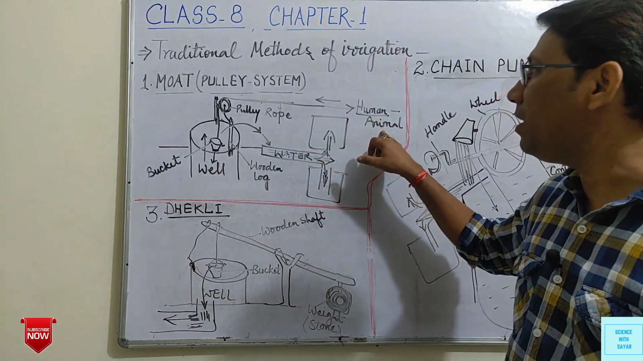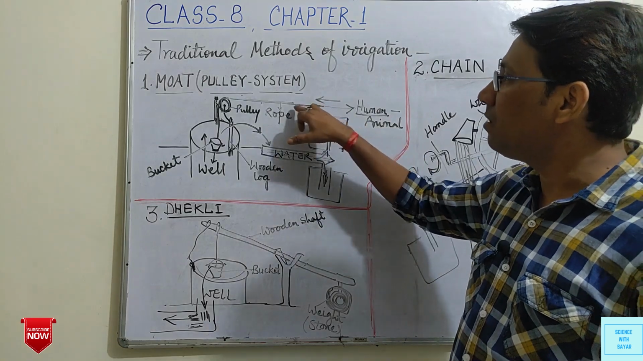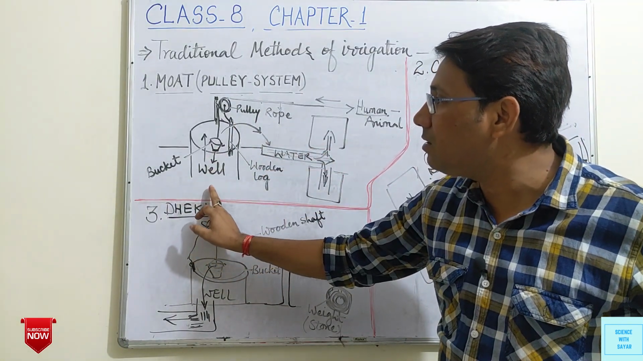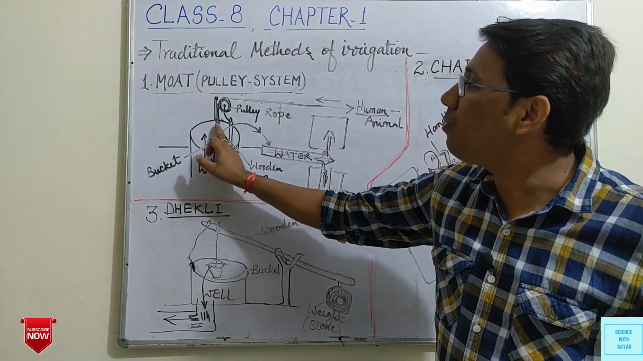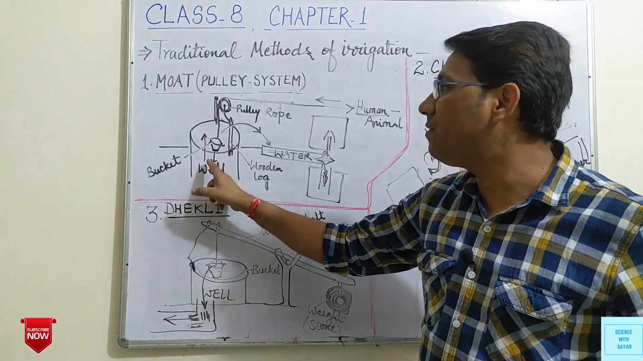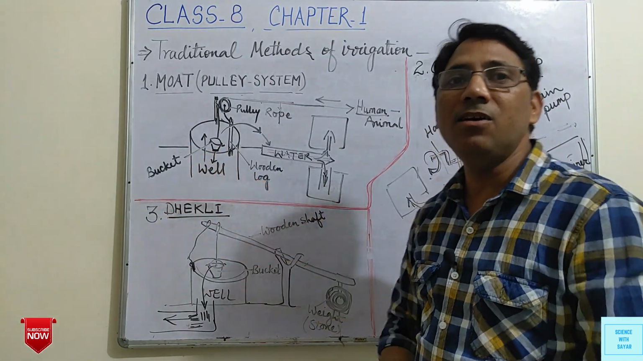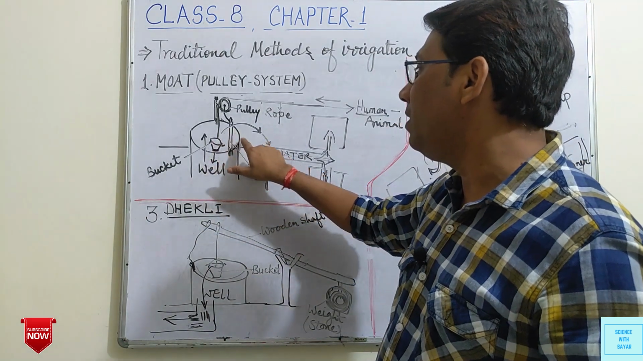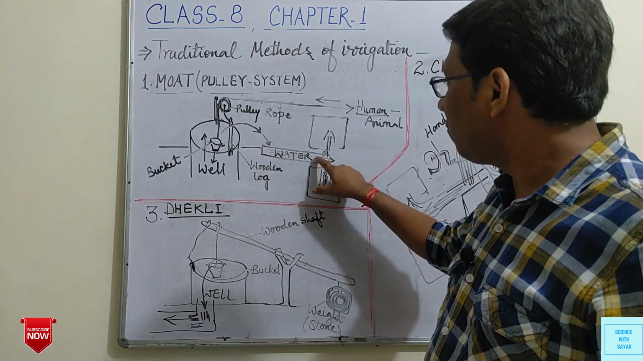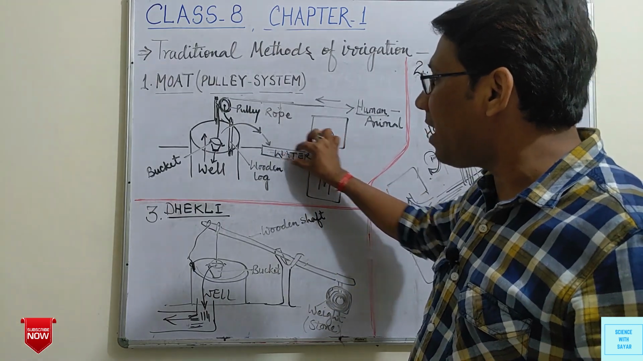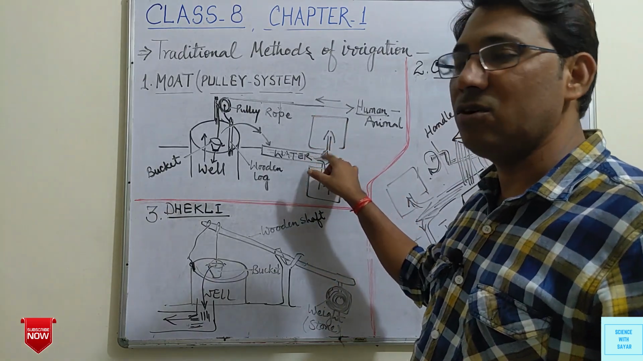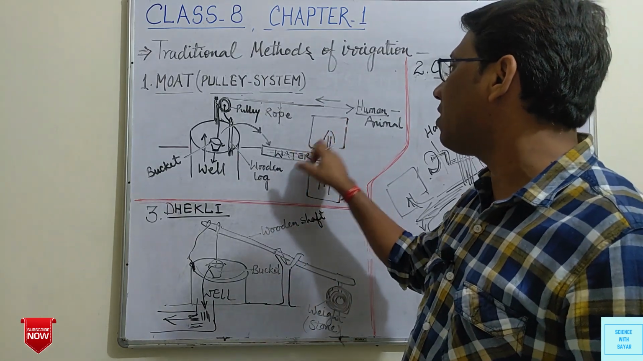Now human beings, or with the help of animals, this rope will be pulled, due to which from the well the bucket will come towards this side, and here this bucket will be held by a human being, and now this water will be dropped here in this structure, and from this system, a canal like structure, this water will be supplied to small parts in the field where crops, plants are grown.